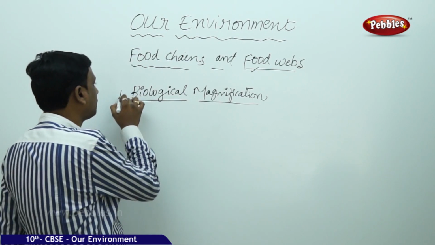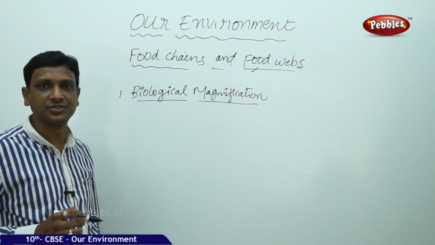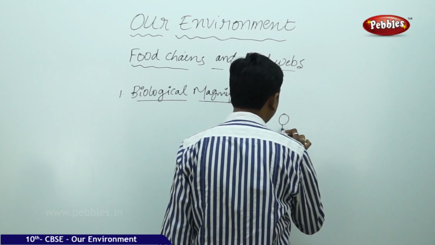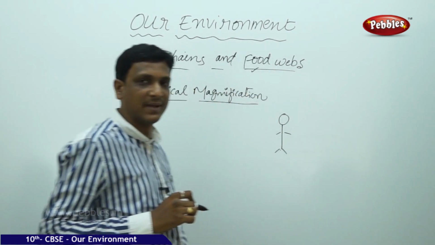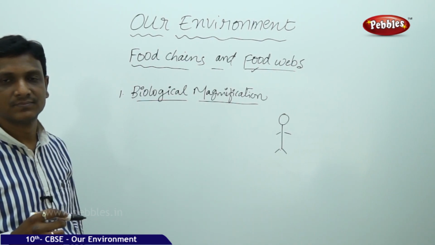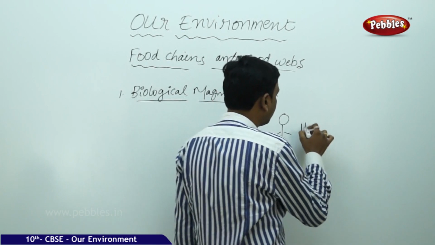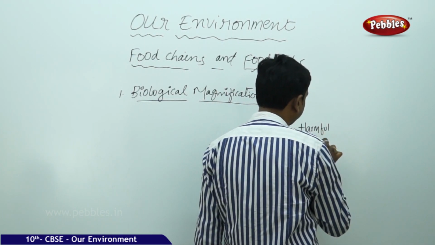Here you see one concept called biological magnification. What is this biological magnification? Accumulation of harmful chemicals in the bodies of some animals or humans is called biological magnification. Harmful chemicals are accumulated.